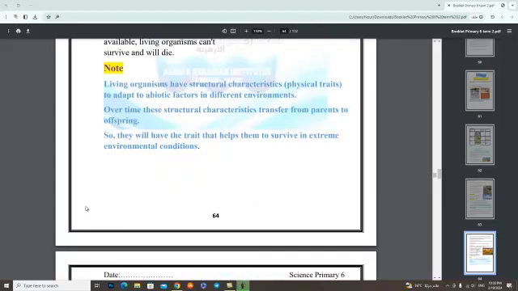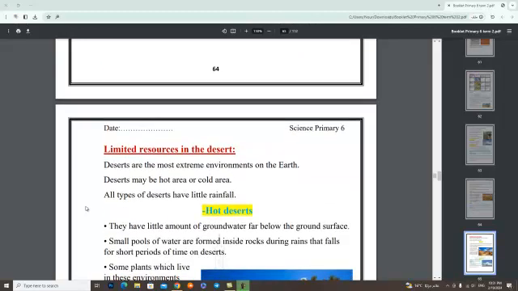Note: living organisms have structural characteristics to adapt to abiotic factors in different environments. Over time, these structural characteristics transfer from parents to offspring, so they will have the traits that help them to survive in extreme environmental conditions.